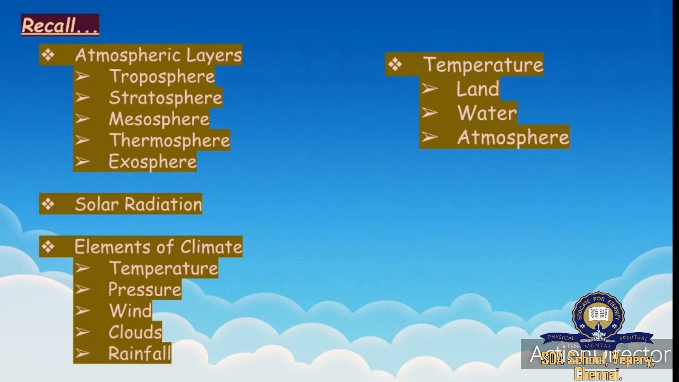Last class we studied about temperature. Temperature is land, water and atmosphere: land conduction, water convection, then atmosphere terrestrial radiation. The temperature is determined with the help of latitude, altitude, distance from the sea, and position of the mountain. All these factors will determine the temperature of a particular place. Today we shall continue with the other elements.